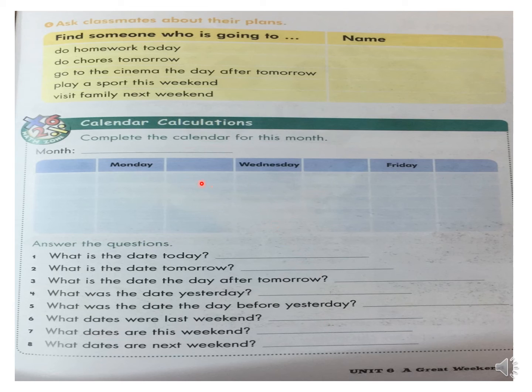Before yesterday it was Tuesday, 19. The next, number 6. What dates were last weekend? Number 7. What dates are this weekend? 8. What dates are next weekend? So according to the dates, you can find the dates of the weekend.